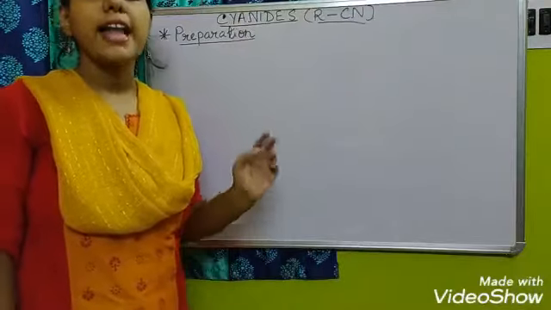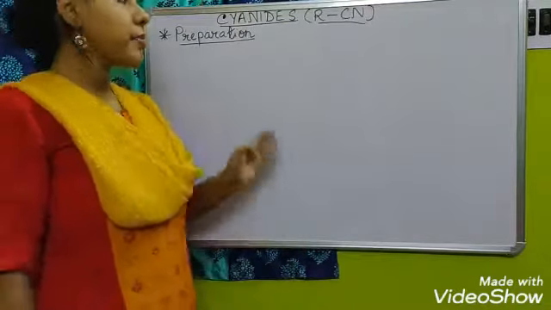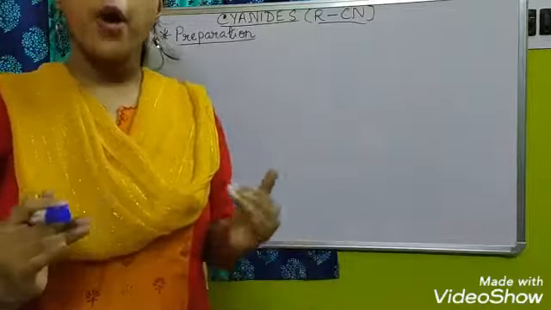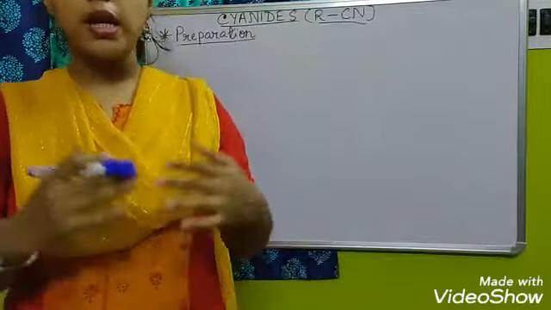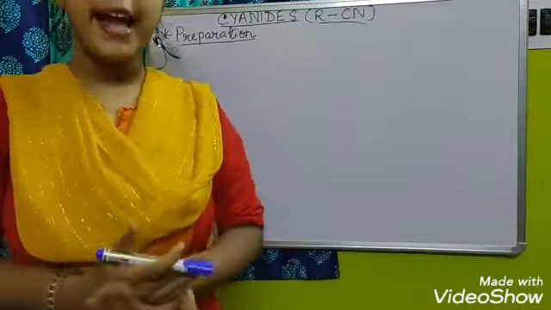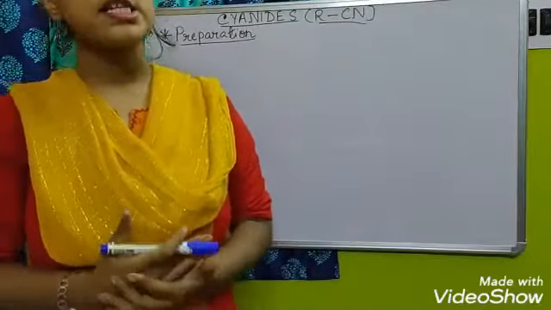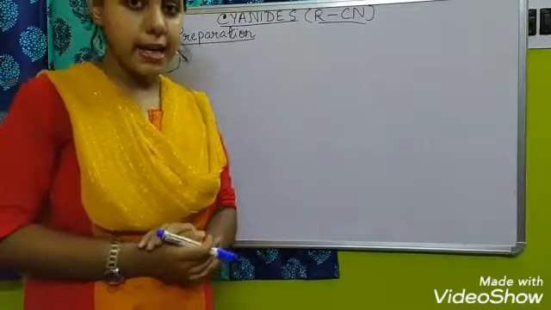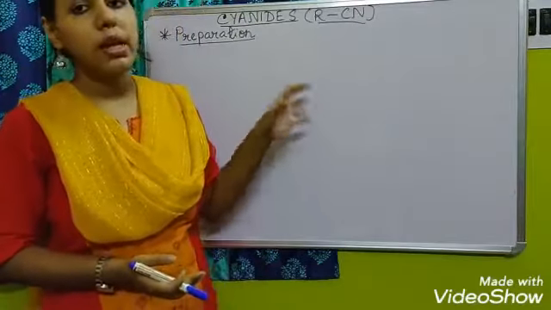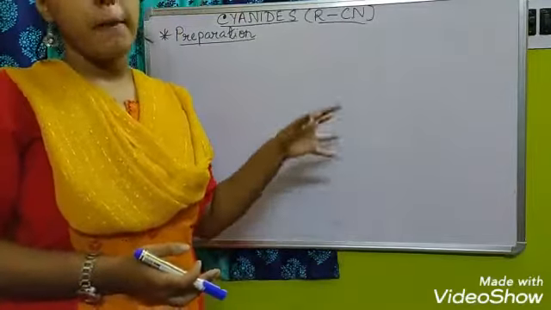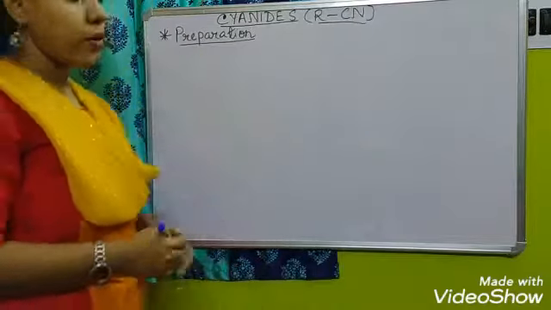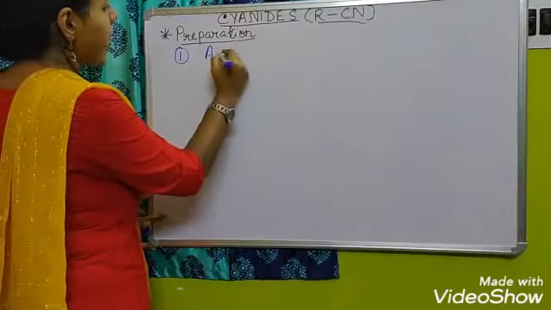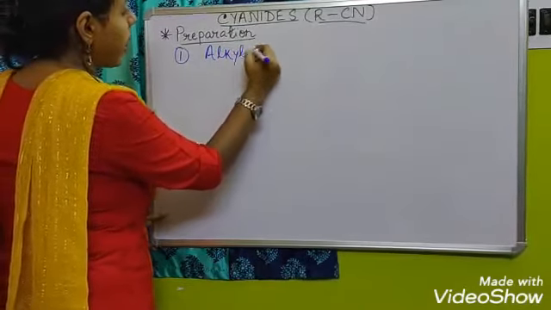Preparation of alkyl cyanides. Okay, so alkyl cyanides can be prepared from different types of sources, just like from alkyl halides, from acid amides, from carboxylic acids we can get the alkyl cyanide. So here we will learn different methods of preparation. The first one, number 1, that is from alkyl halides.